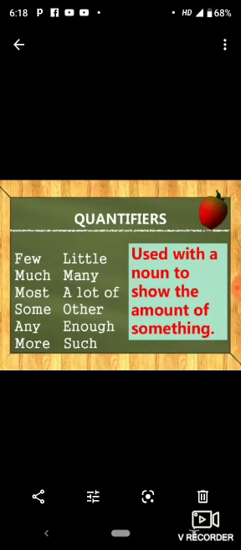We have many quantifiers to be used: few, a few, the few, little, a little, the little, much, many. What is the difference between a few, the few, and few? Also these, few, much, most, some, any, more, and little, many, a lot of, other, enough, such.